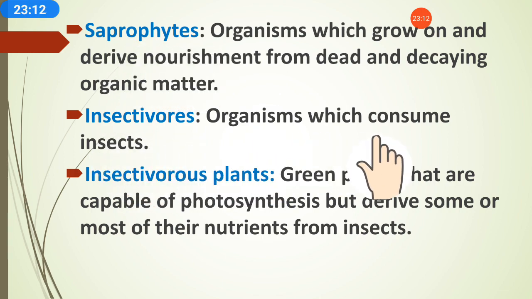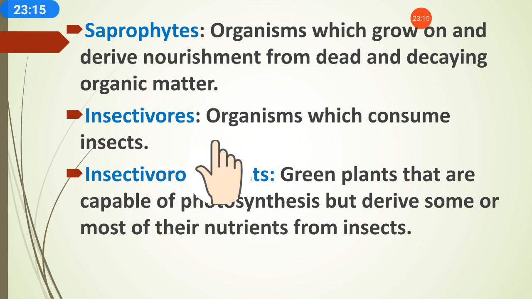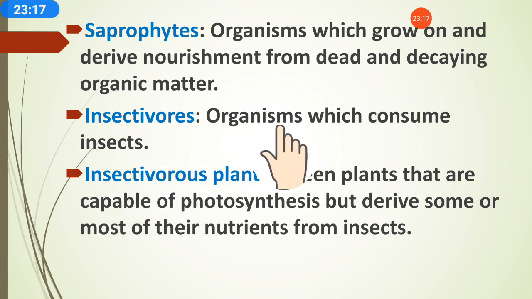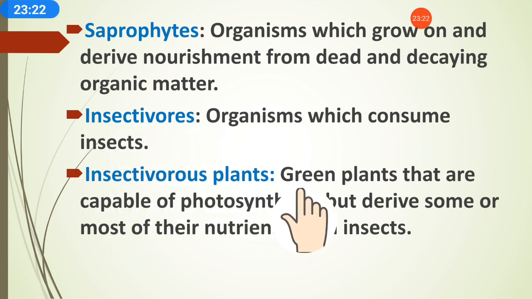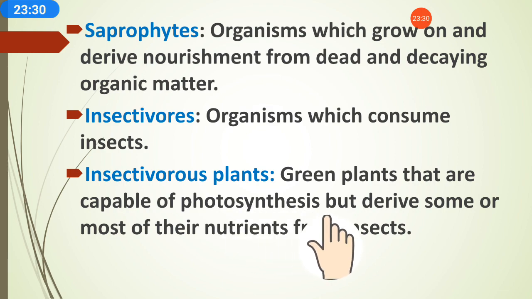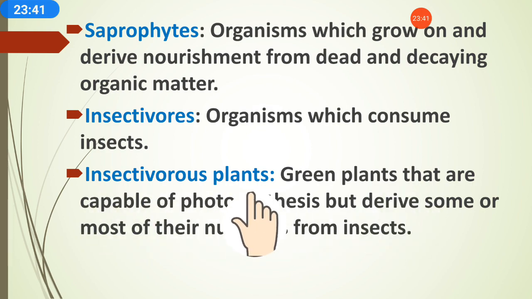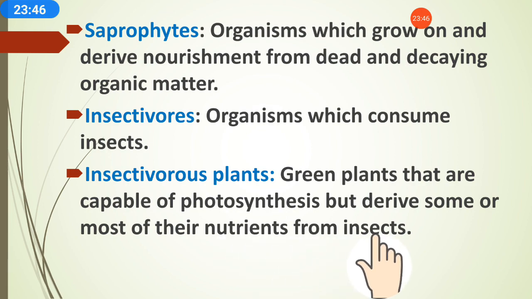Insectivorous means organisms which consume insects, which take the nutrients from other insects. Insectivorous plants are green plants that are capable of photosynthesis. They can already prepare their own food through photosynthesis, but derive some or most of their nutrients from insects. Not all green plants, but some green plants, depend on insects for some nutrients. That's why they are called insectivorous plants.